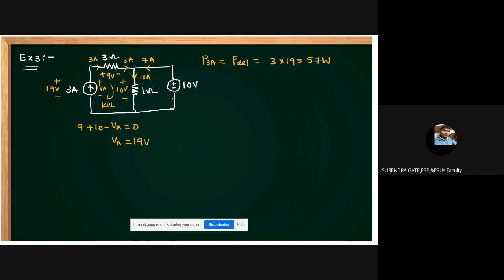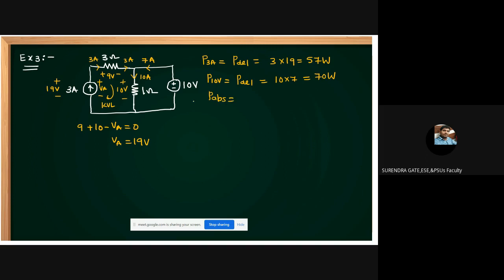Next, what about the 10 volts voltage source? The current is leaving from the positive terminal, and current leaving from the positive terminal means it is also delivering. How much does it deliver, friends? 10 into 7, 70 watts. But the remaining resistors must be observed.